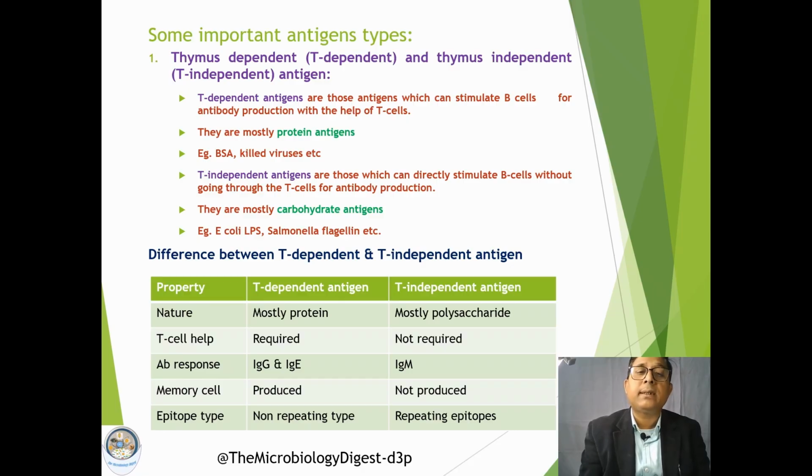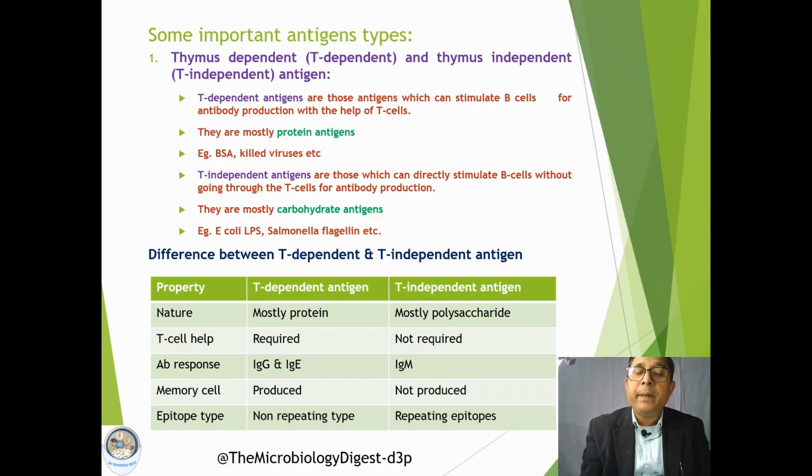That is why these antigens are termed thymus dependent antigens. They are mostly protein antigens, and they mostly stimulate the B cells for antibody production.